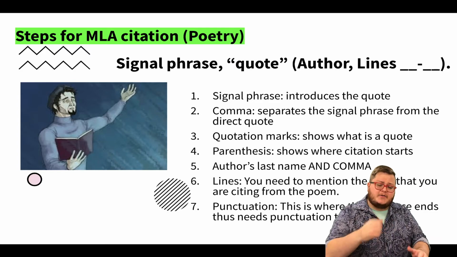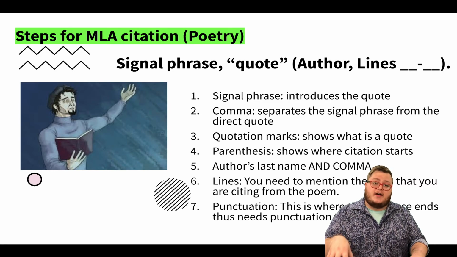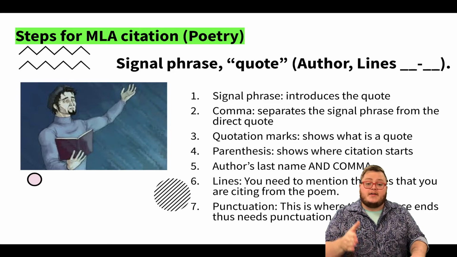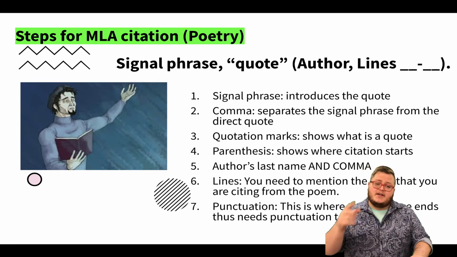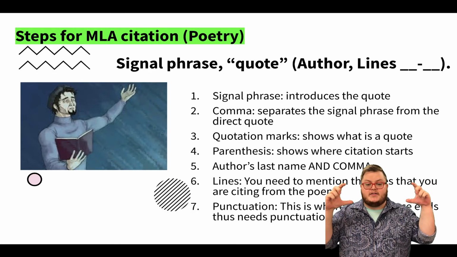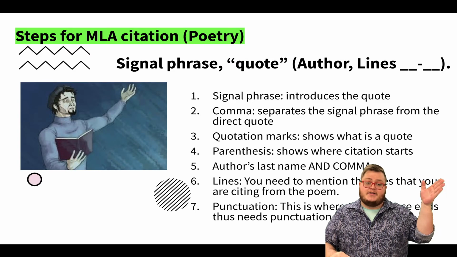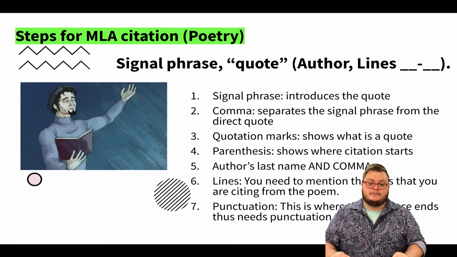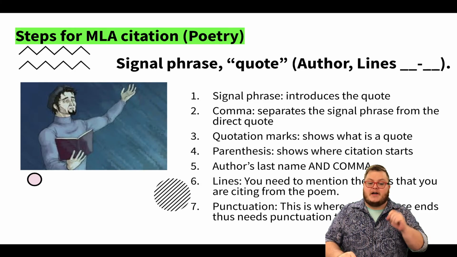And then finally, here's a slideshow to help you with your MLA formatting. This week, it's different than week 2 and week 3. This week, when you're citing poems, you have to use a comma and mention lines. So you have the signal phrase, "this is seen when the author states," comma, quotation marks, your poem, and then in the parentheses, you use the last name of the author. So let's say Angelou, comma, lines 12 to 17. And that's where you're going to have it. It's a little bit different. We do have a comma, and now we also mention line numbers versus page numbers.